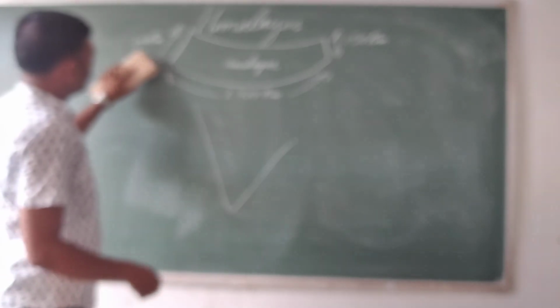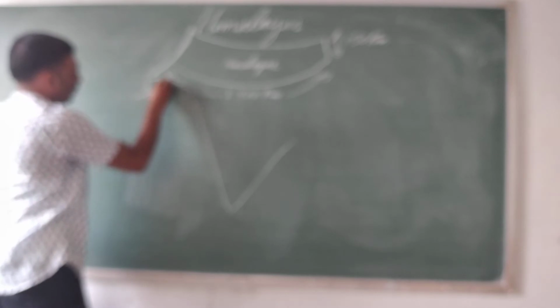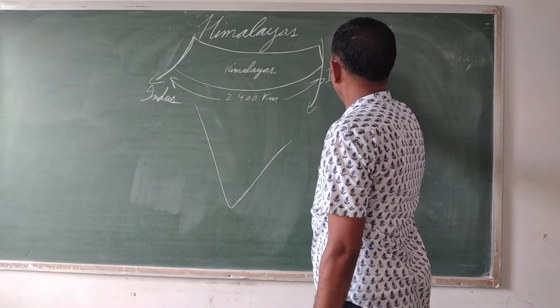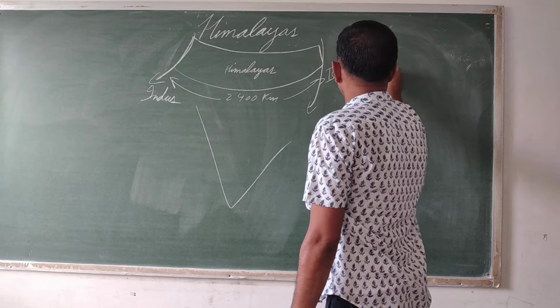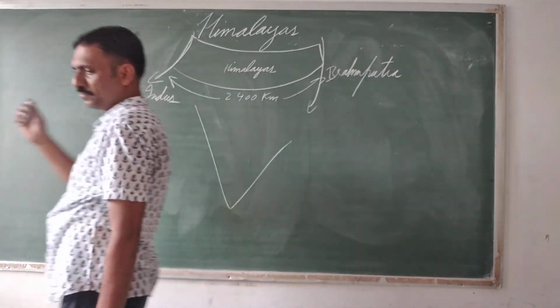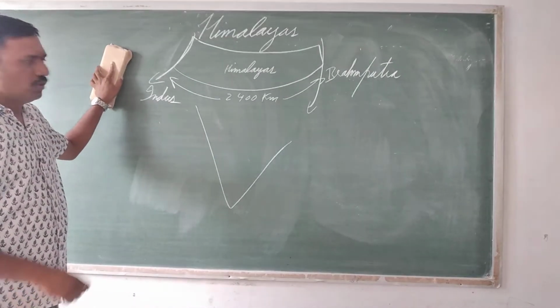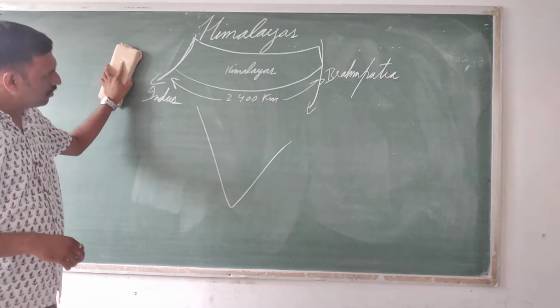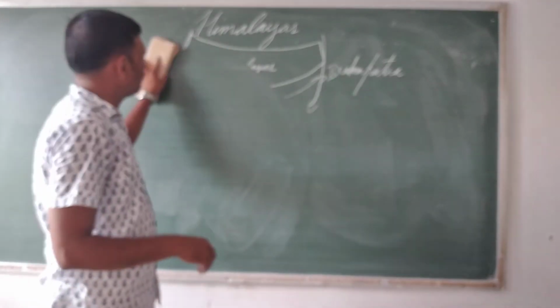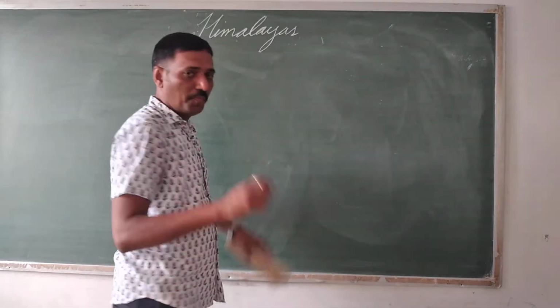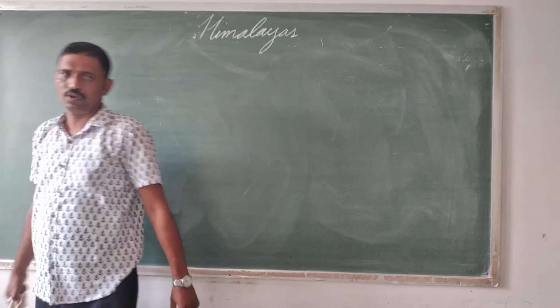Now if we see the margin, here the river Indus is the western boundary and here the river Brahmaputra is the eastern boundary or margin of the Himalayas. So these are the boundaries of the Himalayas. One more question generally asked on this part is which river forms the western boundary and which forms the eastern. Brahmaputra forms the eastern and Indus forms the western boundary of the Himalayas.